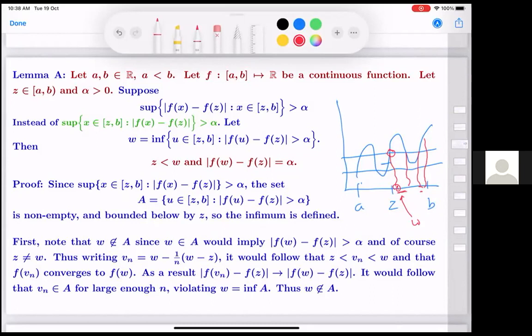And the proof is that firstly, since the supremum is bigger than epsilon, we wanted to avoid a case where, this is A, this is Z, this is B, and my function is almost flat.